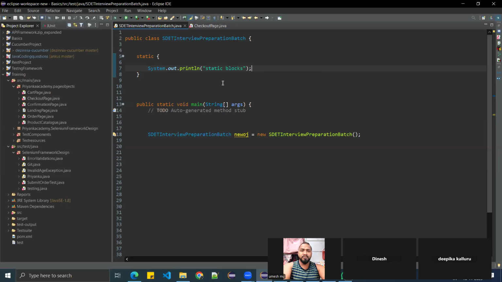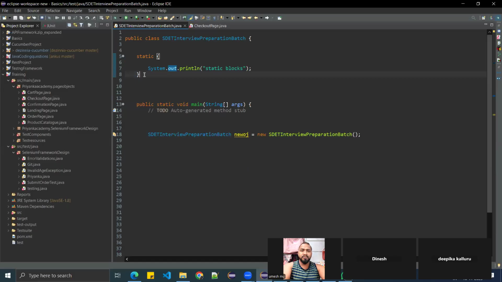A static block is a small piece of code that will run only when the class gets loaded into the memory. Why? Because as we already discussed, static means when the class is loaded, memory will be allocated to the static blocks. You don't need to create an object to run the static blocks. For a constructor, you need to create an object. For a method, you have to create an object and call that method explicitly. But for static blocks, you don't need to create an object, and you don't need to call them.